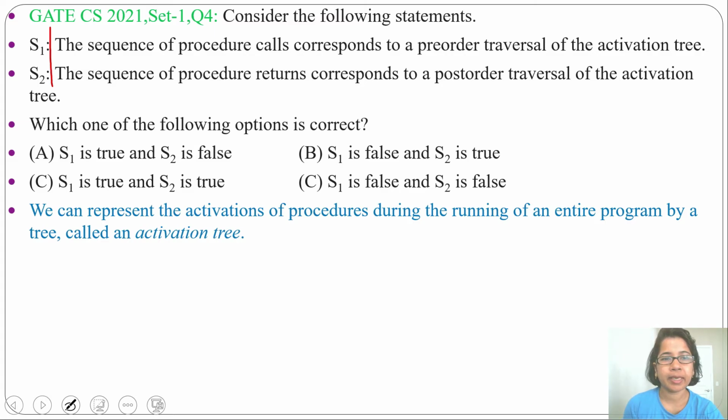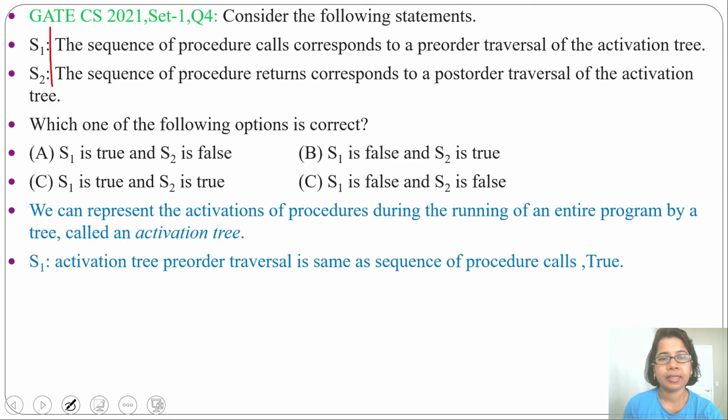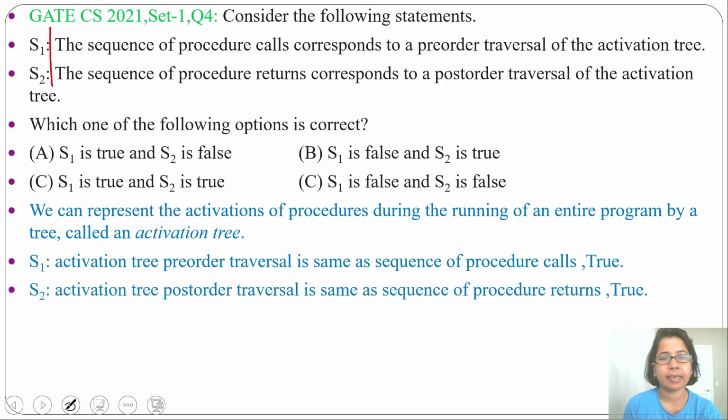So first statement: the sequence of procedure calls corresponds to pre-order traversal of the activation tree. This is true. Then second statement: the sequence of procedure returns corresponds to post-order traversal of the activation tree. Statement 2 is also true. Pre-order traversal is the same as procedure call, while post-order traversal is the same as procedure return.